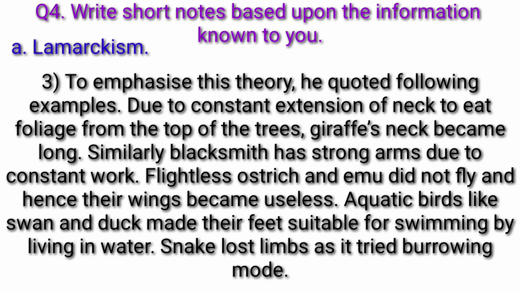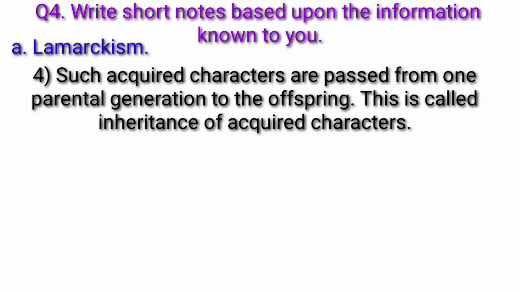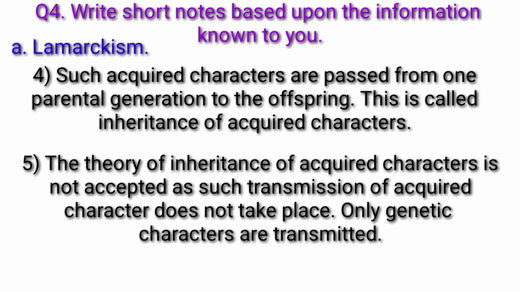Snake lost limbs as it tried burrowing mode. Such acquired characters are passed from one parental generation to the offspring. This is called inheritance of acquired characters. The theory of inheritance of acquired characters is not accepted as such transmission of acquired characters does not take place. Only genetic characters are transmitted.